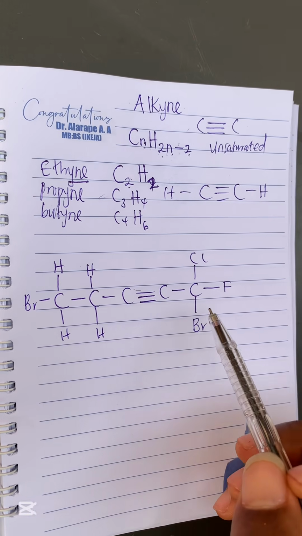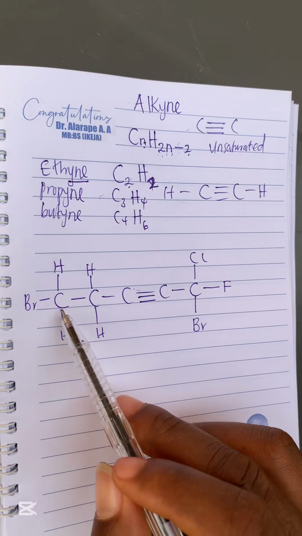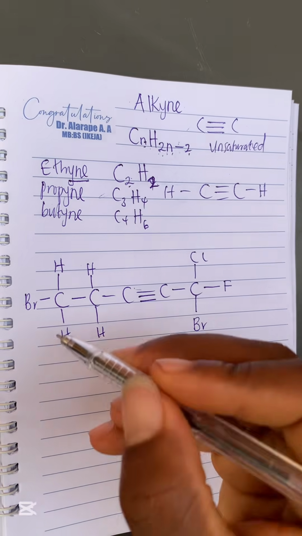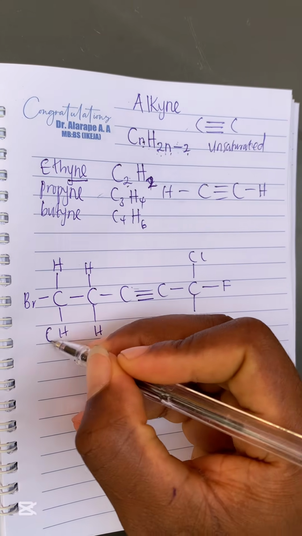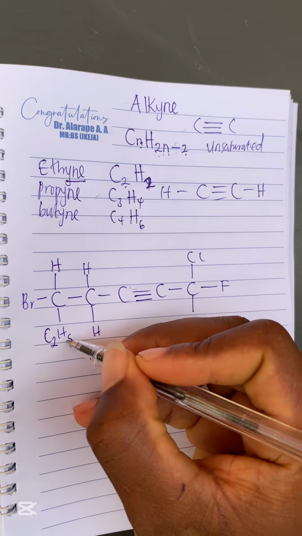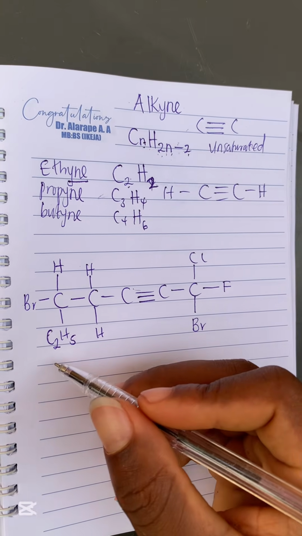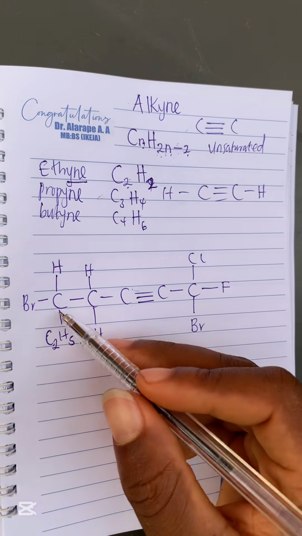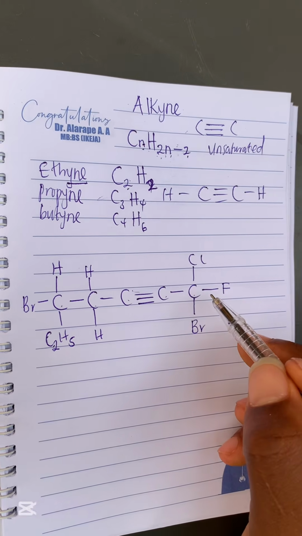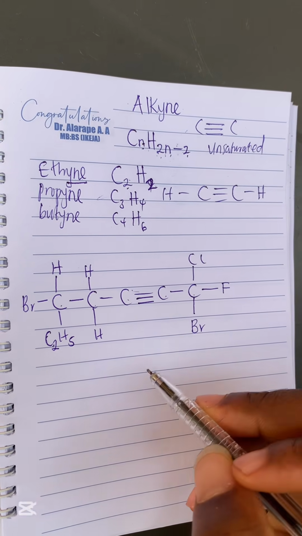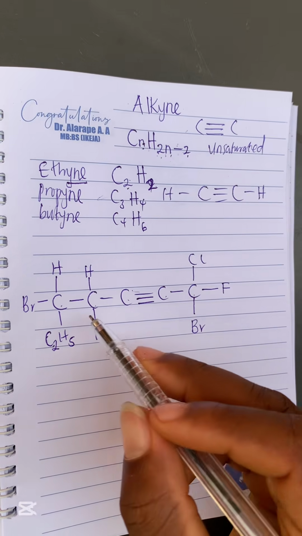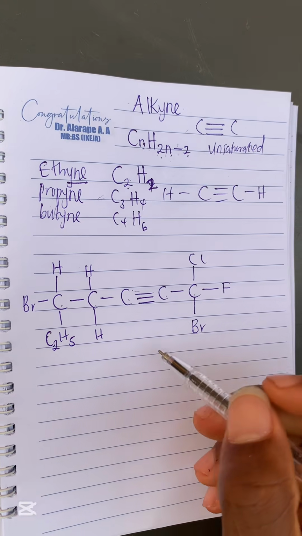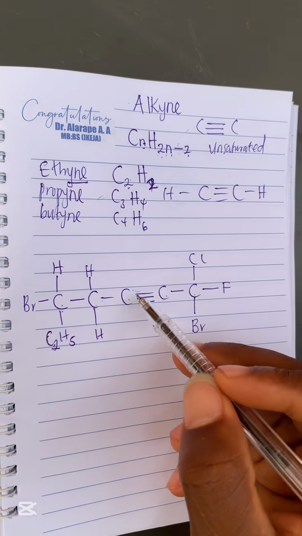After that, you determine the longest continuous carbon chain. Let me make it a bit complex, not a straight chain. C2H5. I edited this place. So our longest continuous carbon chain is 1, 2, 3, 4, 5, 6, 7. Why I'm doing this is to let you know that the longest continuous carbon chain is not always the straight chain. Sometimes it can be straight, sometimes branched. So don't get confused, right?